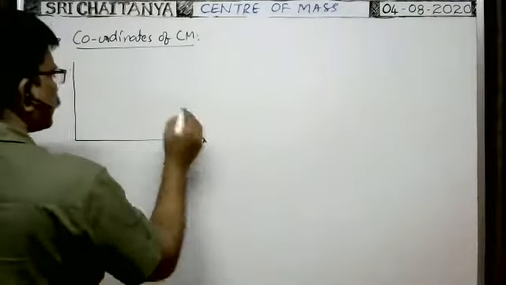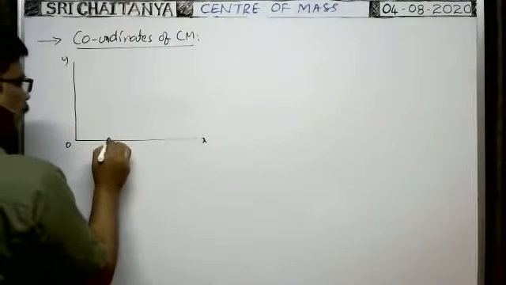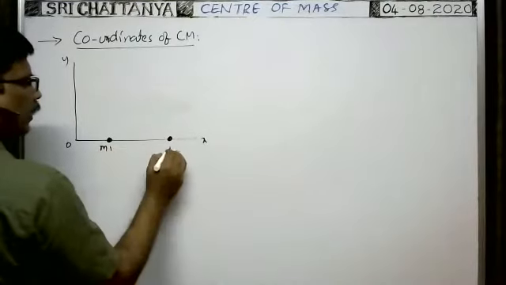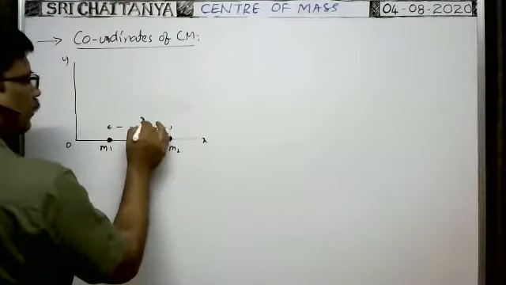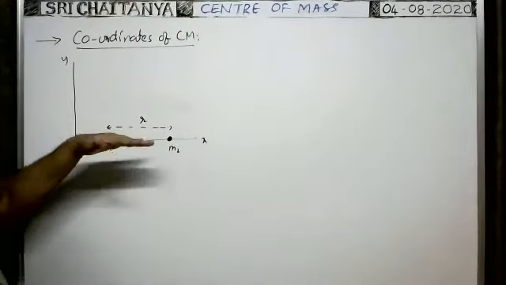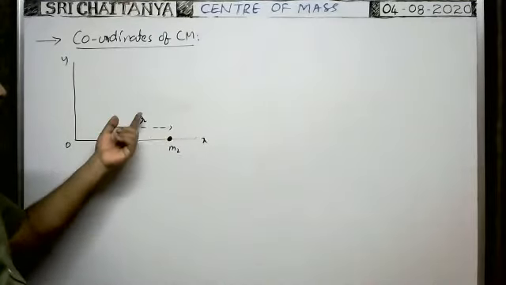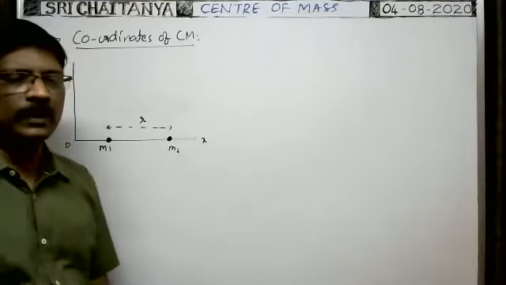Suppose on the x-axis, in a system, there are two particles having masses m1 and m2. The distance between the two particles is say r. They lie on the x-axis, separated by a distance r.